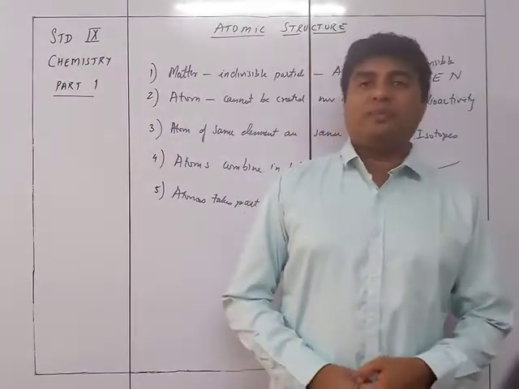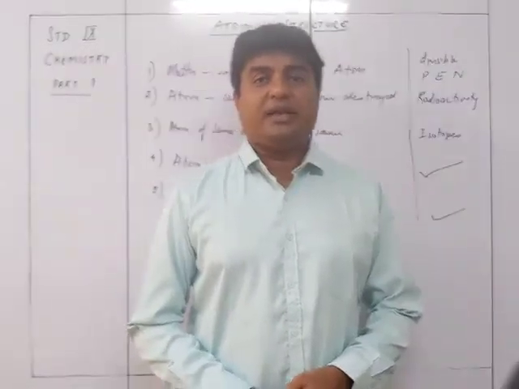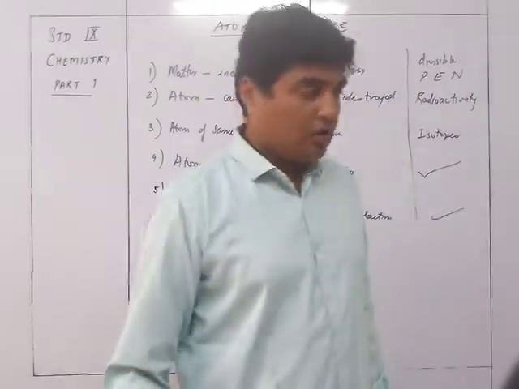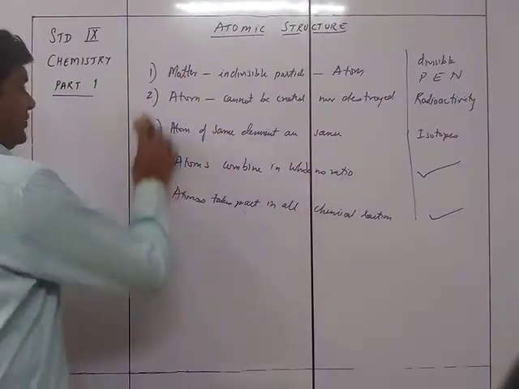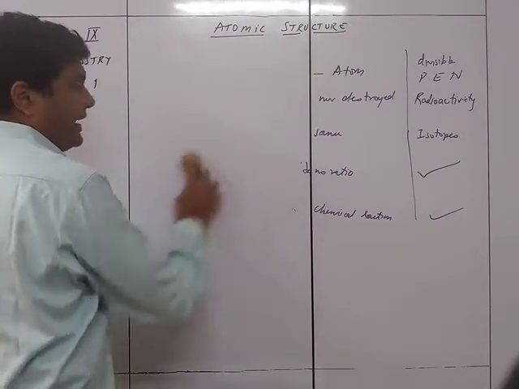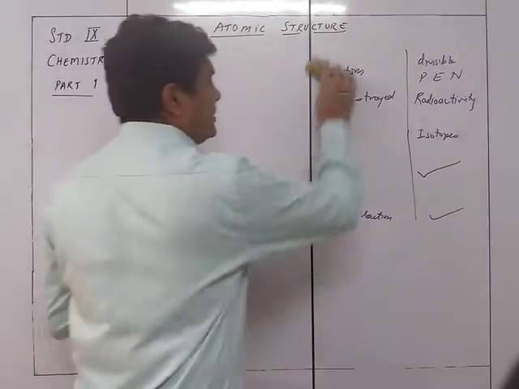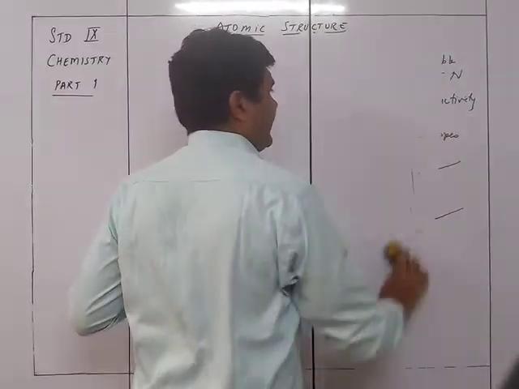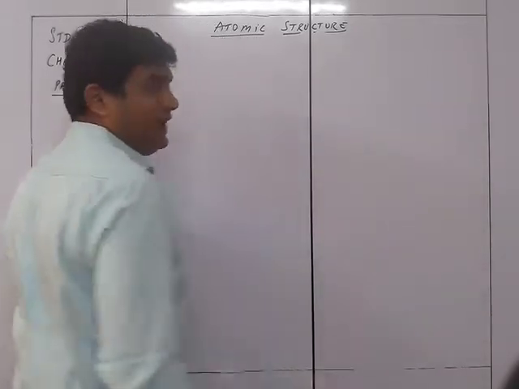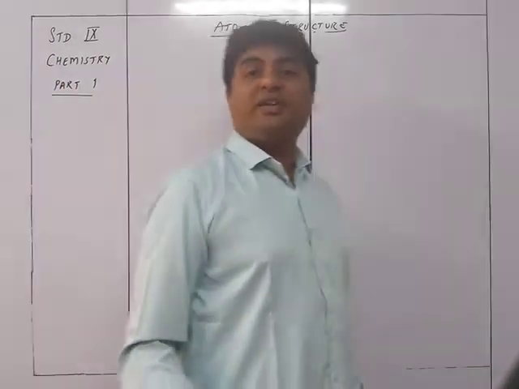Now we come to the main part of the chapter, that is the discoveries of the structure of the atom. Before the structure of the atom was discovered, it was the discovery of the cathode rays which gave the lead to the discovery of electrons.